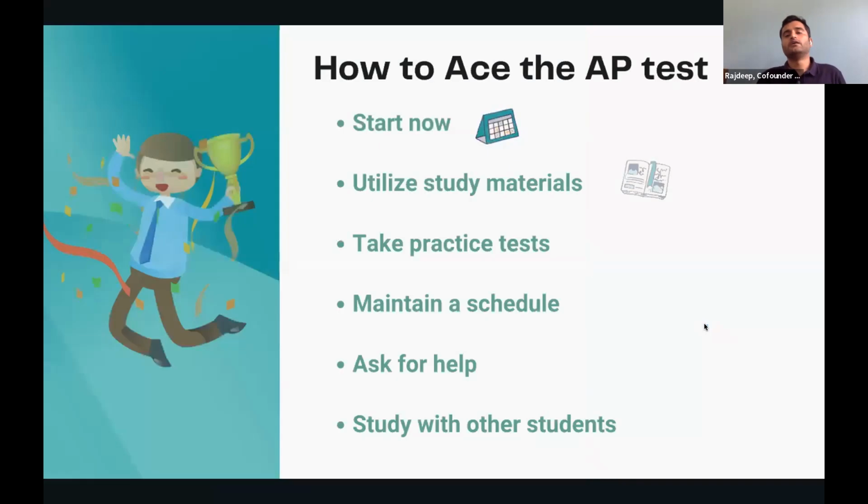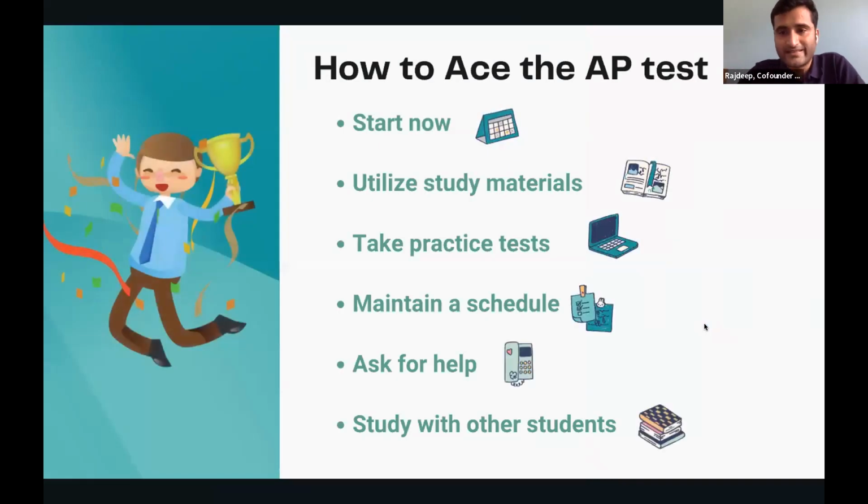Now with that, let me move on to the next thing. How do you ace the AP examination? And these are very, very high level strategies that I'm going to talk about, because when you get into different subjects, the strategies could be very, very different. But in general, by and large, these are few things that will help you to get good scores.